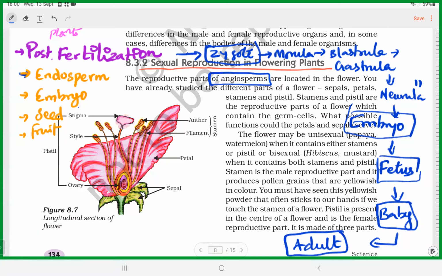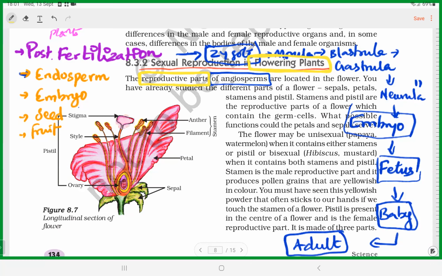Flowering plants. Here it is mentioned, right? Flowering plants are called what? Angiosperms. All the flowering plants are called angiosperms. And flowers are the reproductive part of angiosperms. Flowers are the reproductive organ of flowering plants, that means angiosperms.